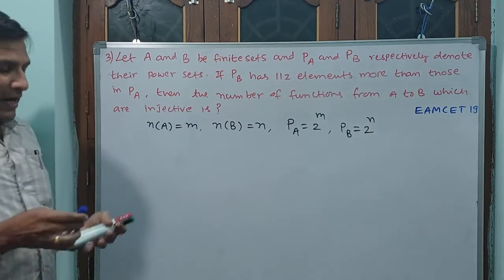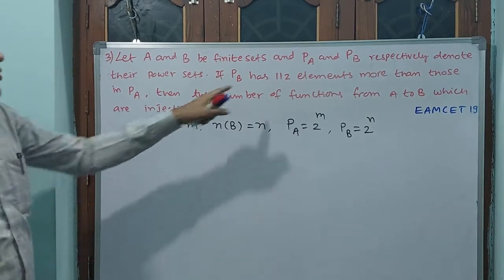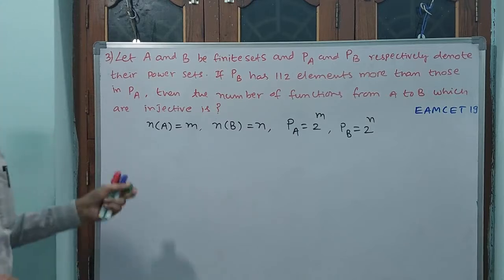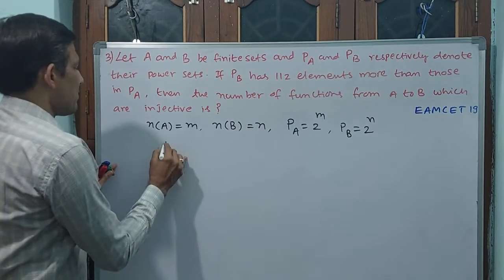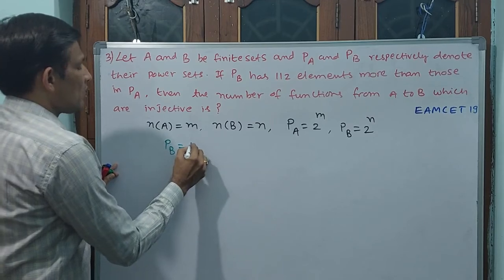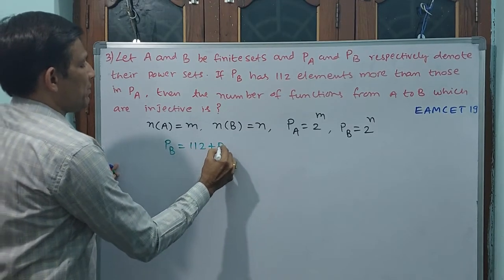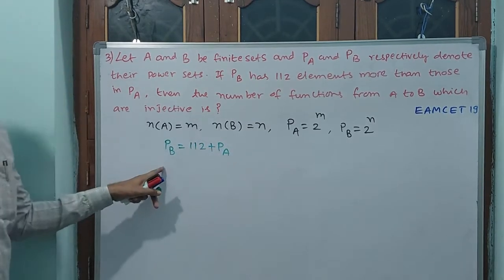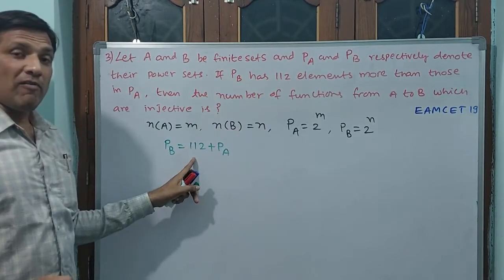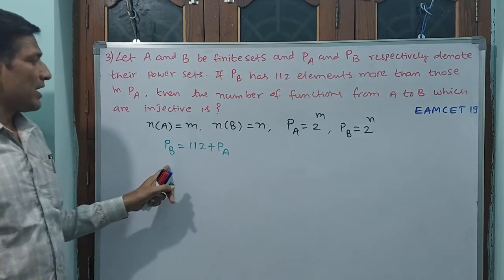See, if we analyze this, what they have given, the crucial point, 112 elements more in power set of B. Shall I write like this? PB is equal to 112 plus PA. Is it okay? Yes. Power set B has 112 elements more than power set of A.